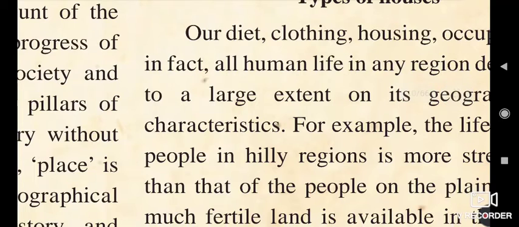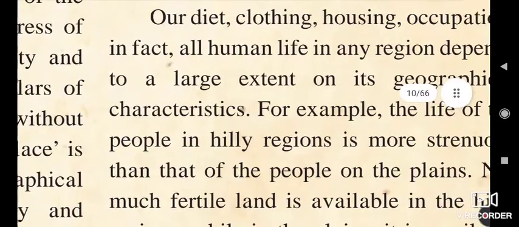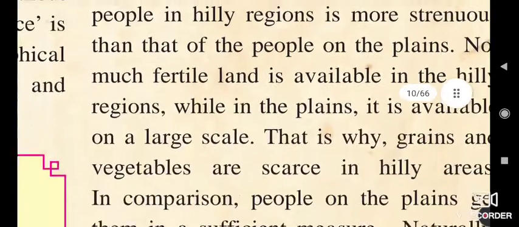Second, the diet, clothing, and housing: all human life in any region is largely related to its geographical characteristics.